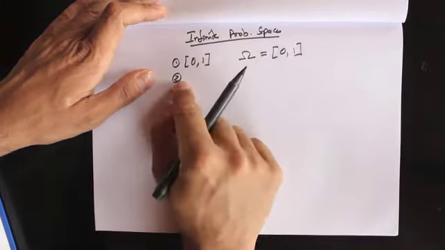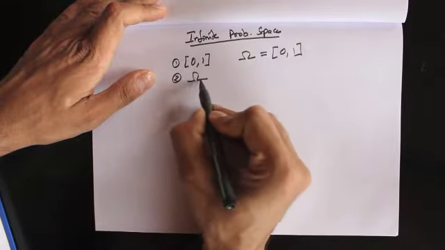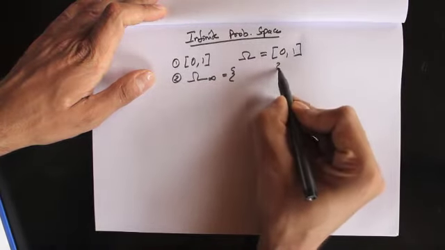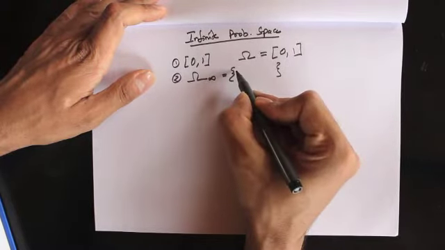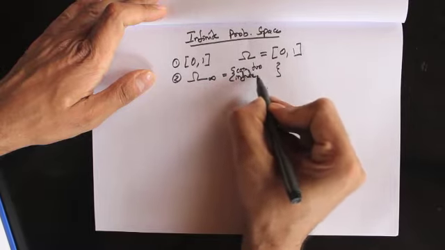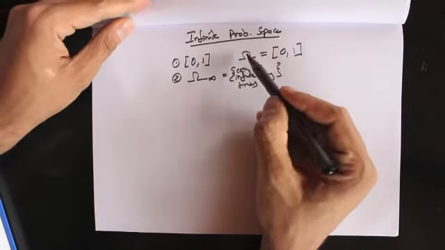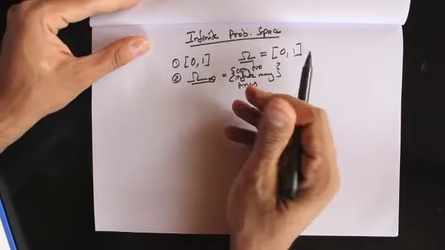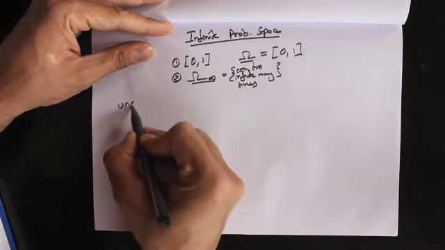Okay. In the second experiment, where we take a coin and toss it infinitely many times, we're going to denote the sample space by capital omega of infinity, and this is just going to be the set of all outcomes that we get by tossing a coin infinitely many times. Now, these two infinite sample spaces are not just infinite, they are uncountably infinite.